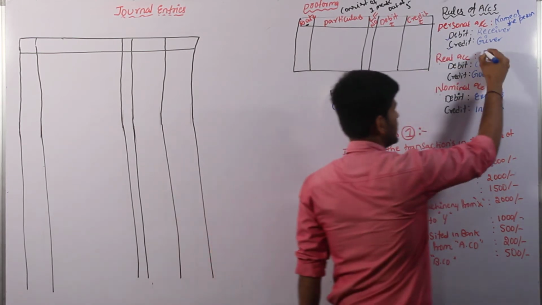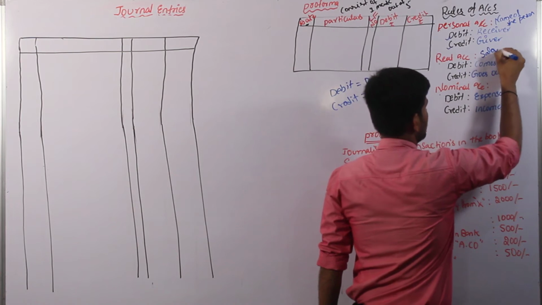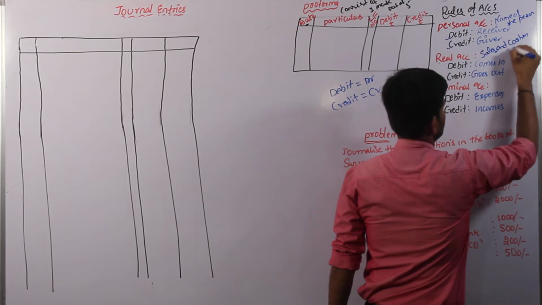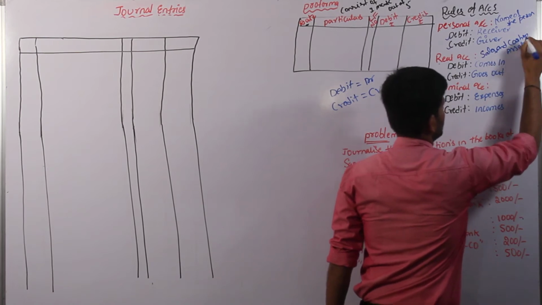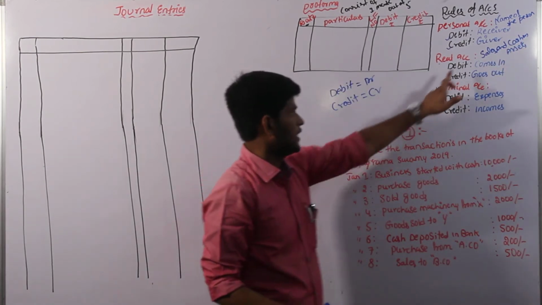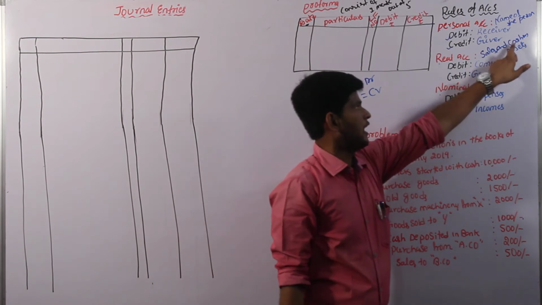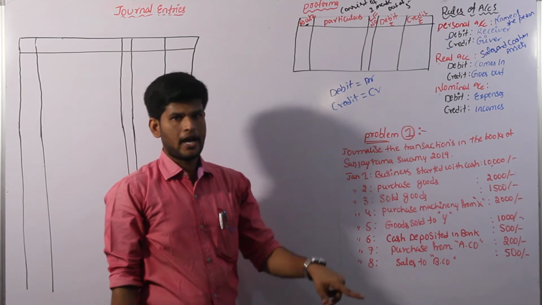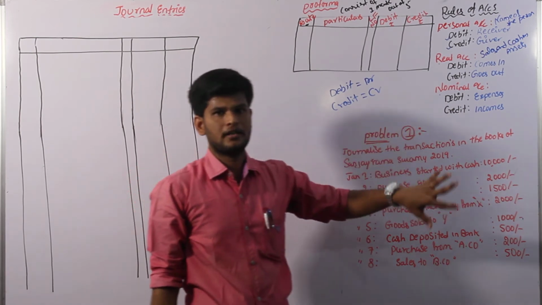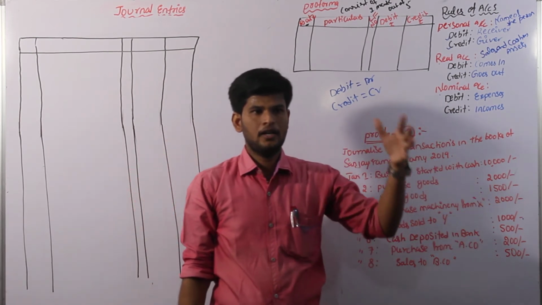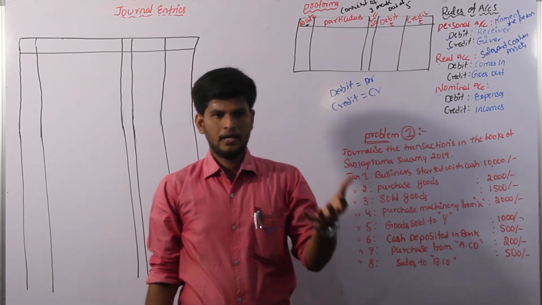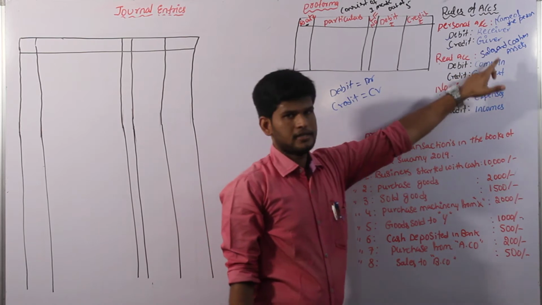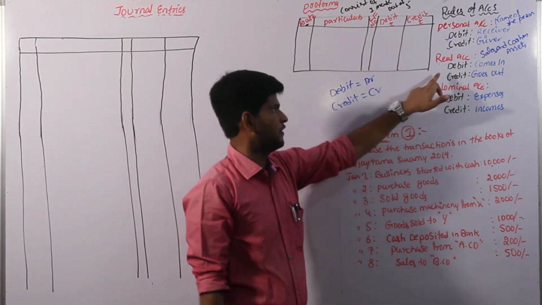Real account is relating to sales and cash or assets. I am repeating once again. Real account is relating to sales and cash or assets. If the transaction has sales or cash or the name of an asset, for example machinery, furniture, motor car, premises, property purchasing, then it is related to the rule of real account.